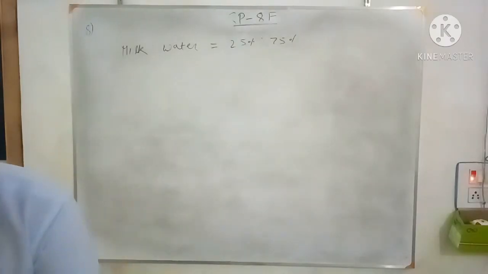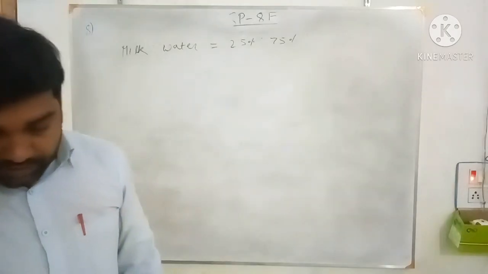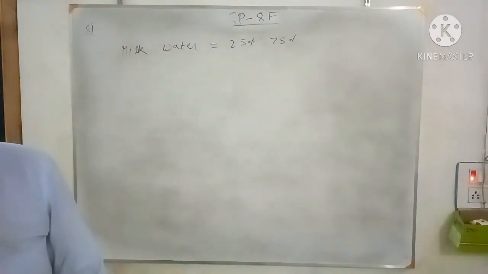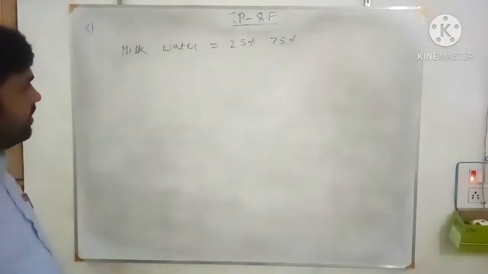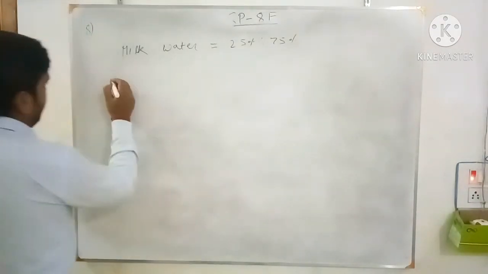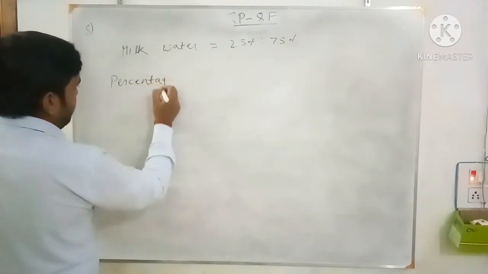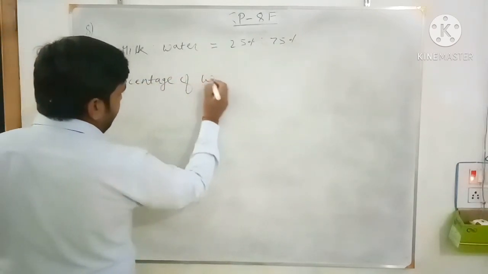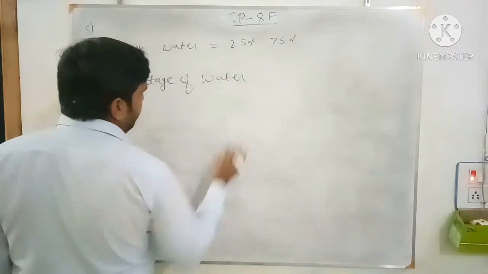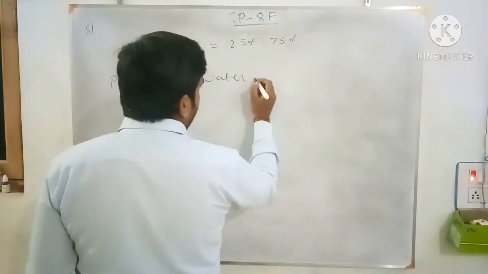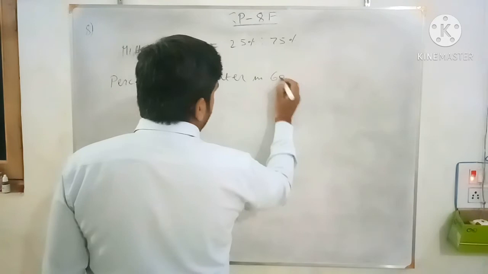So a 60 gram mixture is there, and 15 gram of water is added. What will be the percentage of water? So out of 60, 15 gram water is there. So the percentage of water, simple percentage of water in the 60 gram mixture.